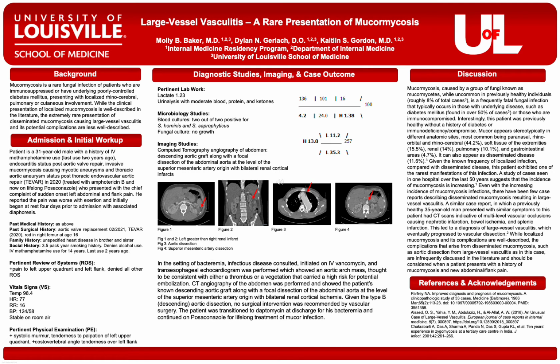Infectious disease was consulted for the 2 out of 2 blood cultures positive for coag-negative staph, and a TEE was also performed, which showed an aortic arch mass thought to be consistent with a thrombus versus a vegetation that carried a high risk for potential embolization.